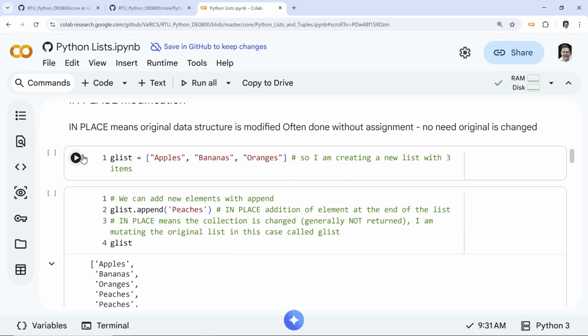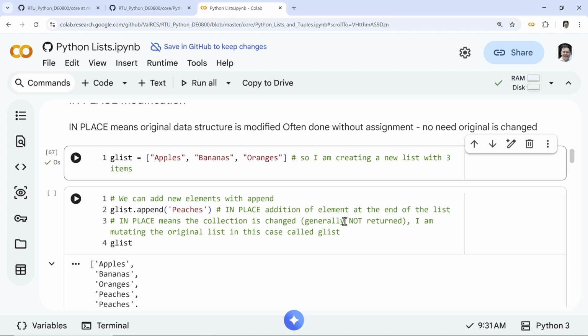So let's create a new list: apples, bananas, oranges. So we come to the next concept. Maybe take a little stop to reabsorb everything, because this concept is going to come up again and again in your future. So, in place versus out of place.